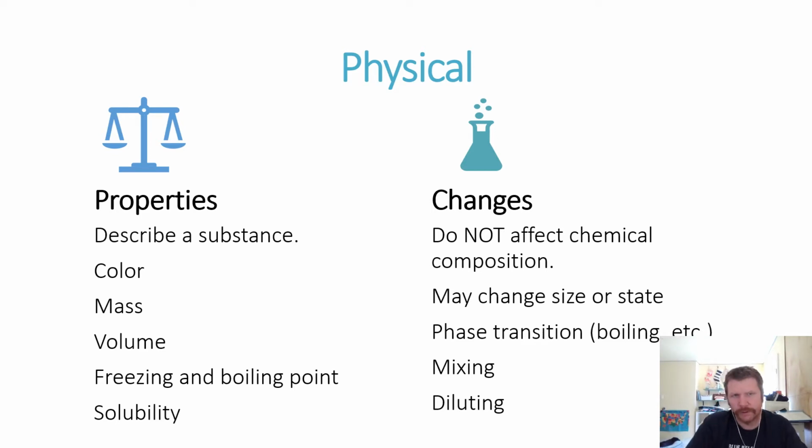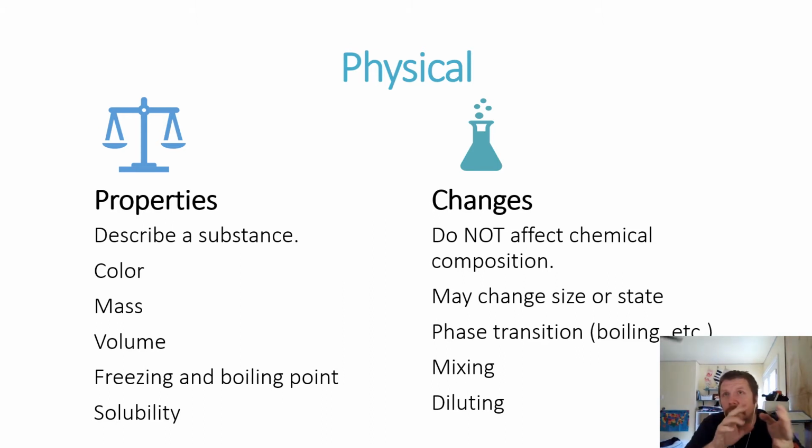An example of a property would be something that describes a substance. For instance, color of a substance, the mass, the volume, freezing and boiling point, and solubility are all examples of physical properties of a material or of matter. Now, physical changes. These do not alter the chemical composition. They can change the size or the state.